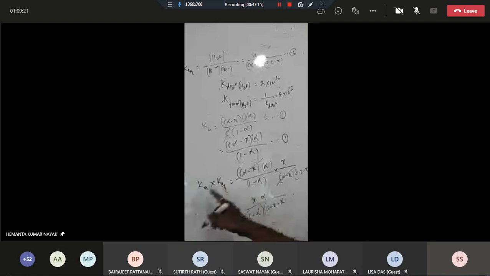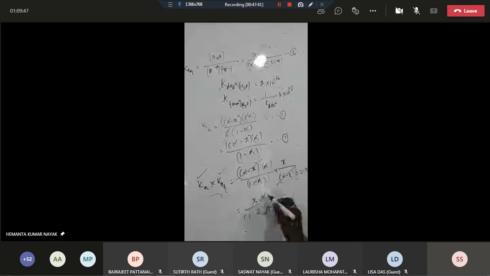Correct? And what is K? K value is known, K equilibrium is known. Only one variable is present. What is that variable? Tell me. Alpha. Then you may ask a question, sir, X is also there. Listen, what can we assume? X is nearly equal to what? C alpha. Yes, just substitute that value. So if you substitute that value, this will become C alpha into alpha, C alpha square by 1 minus alpha into 0.2 minus C alpha.